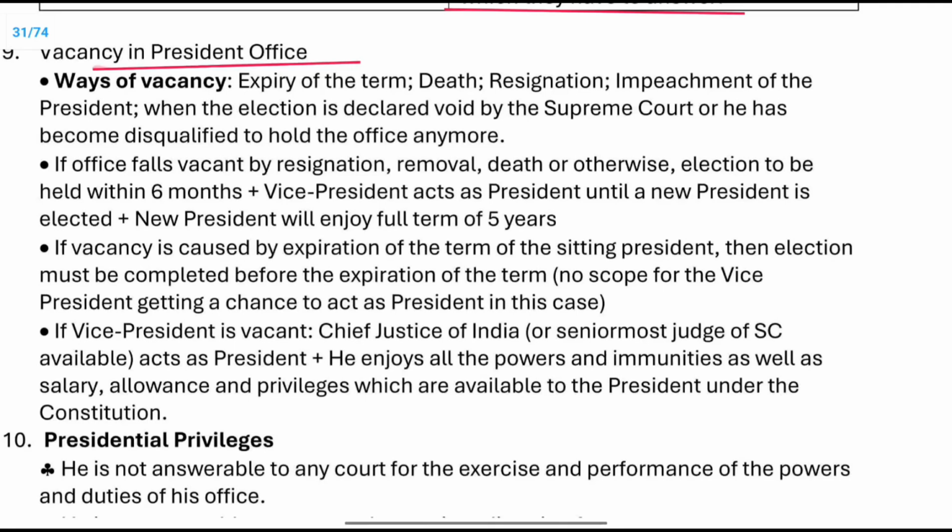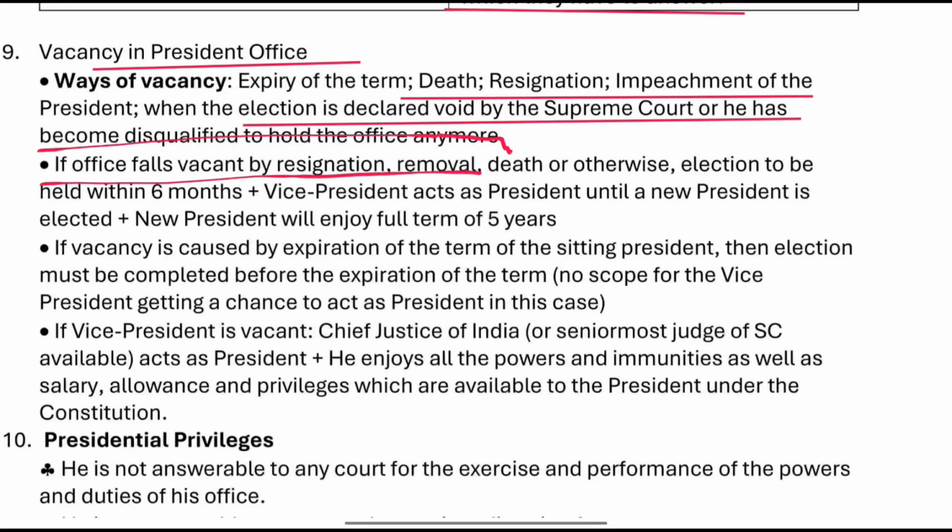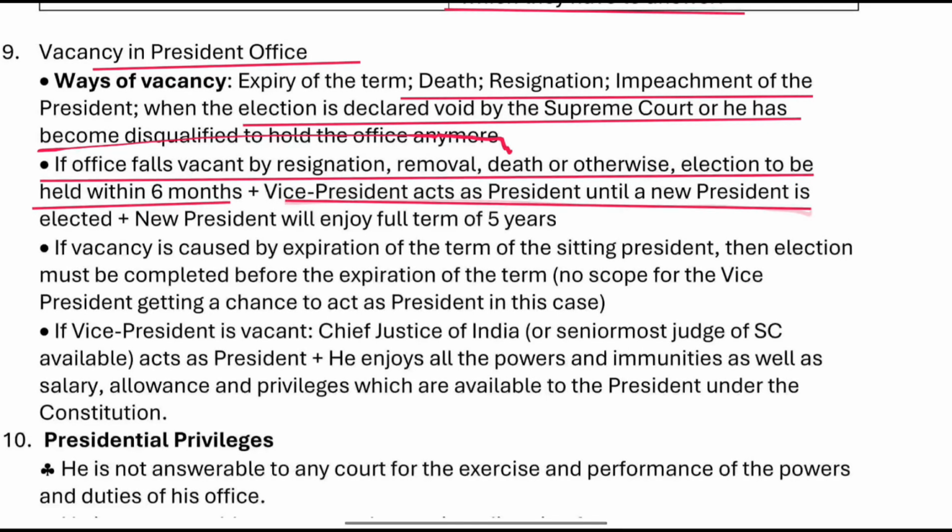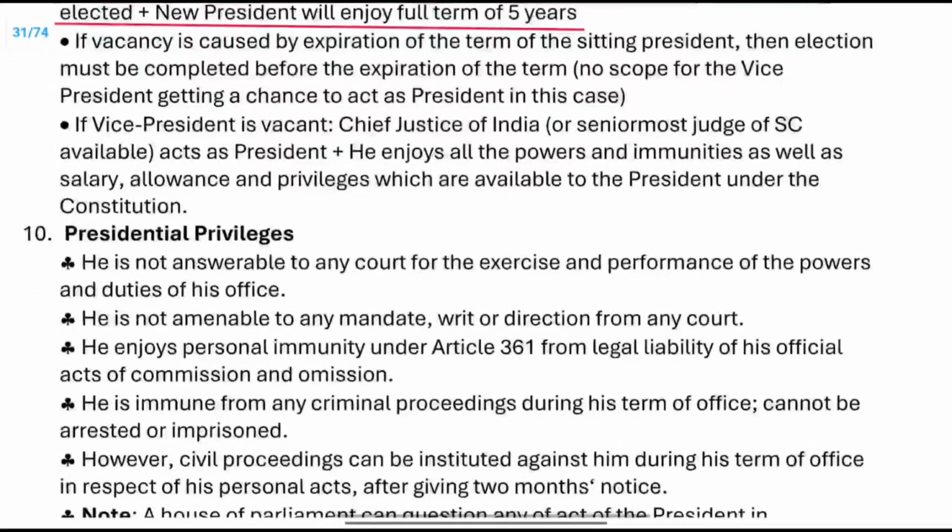In case of a vacancy, due to death, resignation, or impeachment, or when the election is declared void by the Supreme Court, he becomes disqualified to hold the office anymore. If the office falls vacant by resignation, removal, death, or otherwise, the election must be held within 6 months. The Vice President acts as the new president until the election. The new president will enjoy a full term of 5 years.